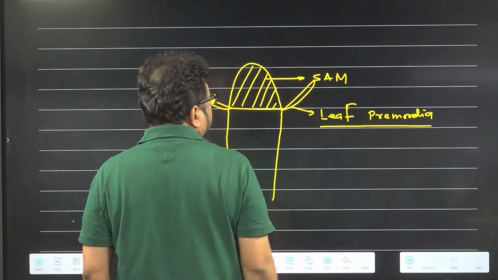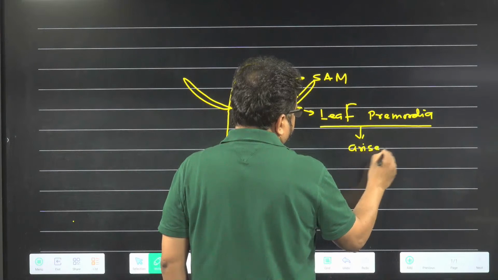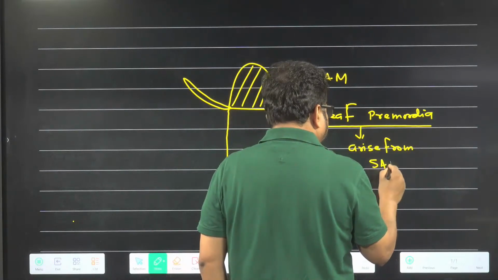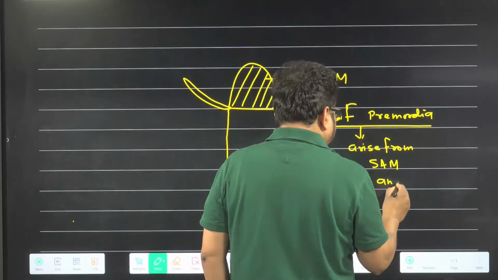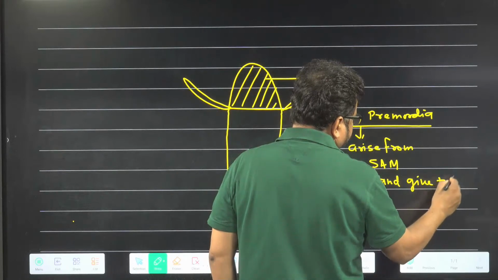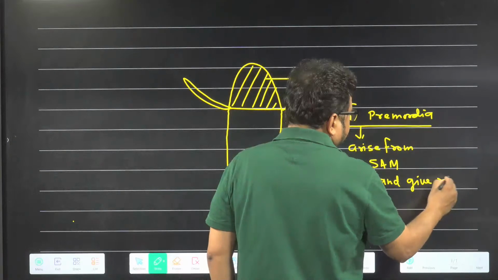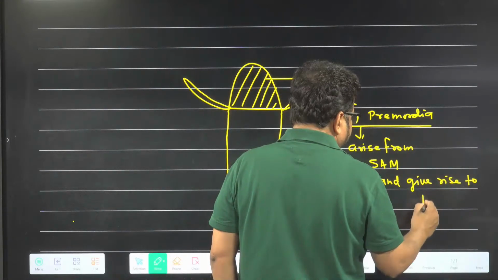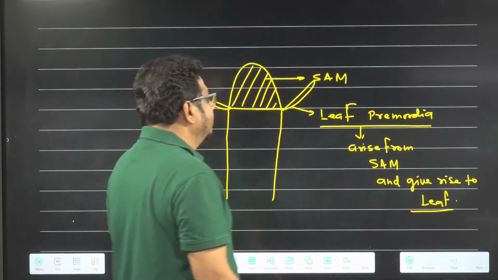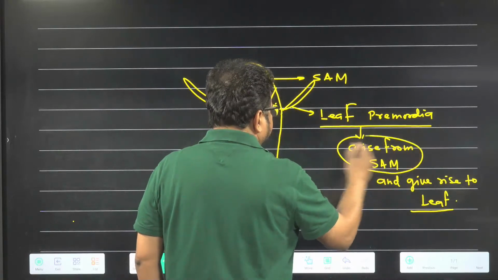These leaf primordia arise from SAM and give rise to leaves. Formation of leaf occurs from leaf primordia, and these leaf primordia arise from shoot apical meristem.